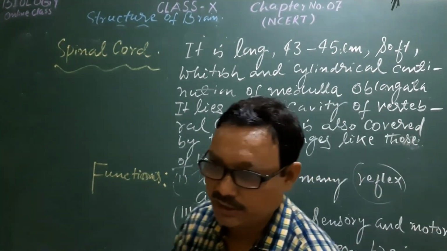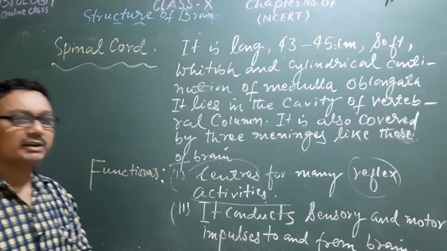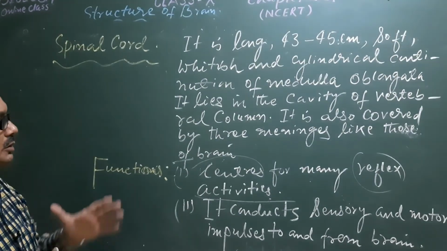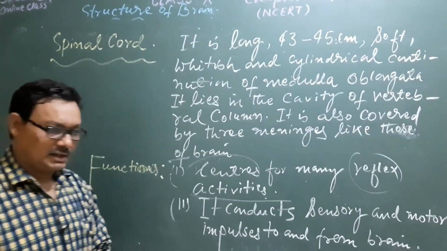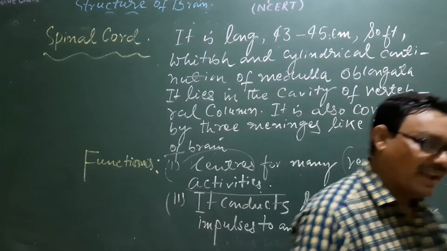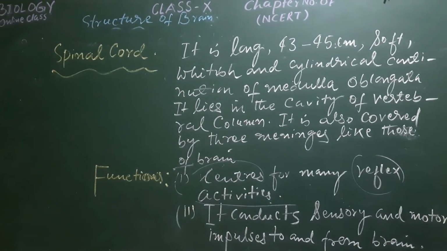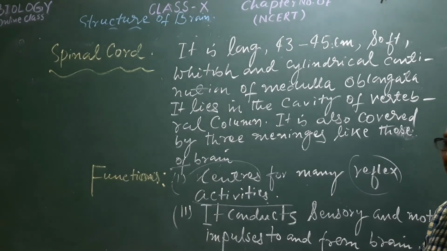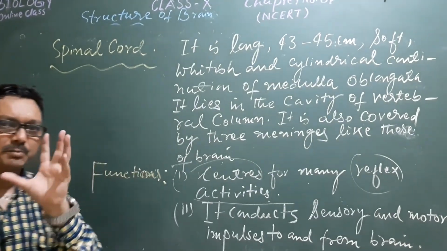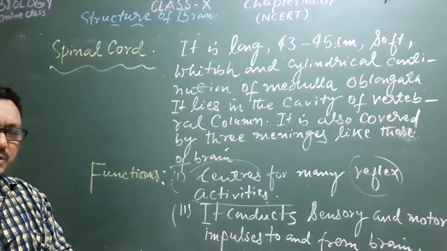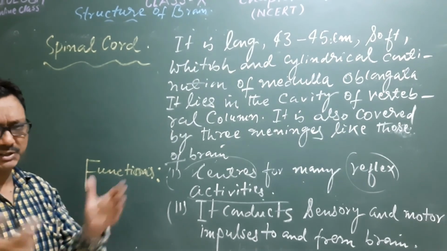In the next session, in the next class, we will learn how our muscles respond. What are the factors? You have studied in class 9 that muscular tissues are known as contractile tissue, because of the presence of two important types of protein. In the next session we will discuss everything about that.